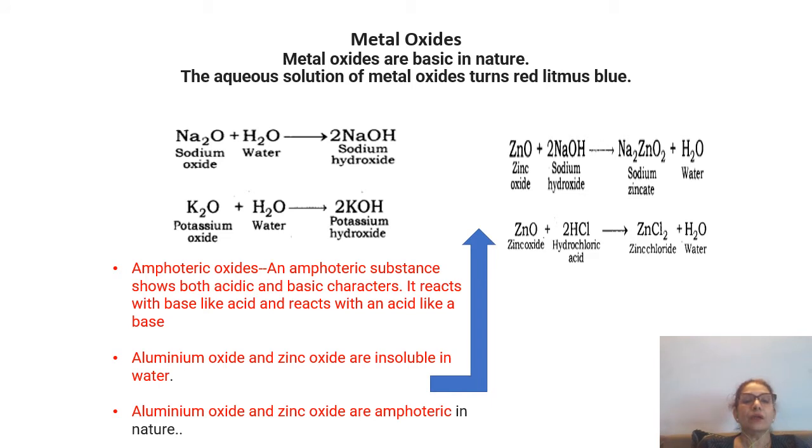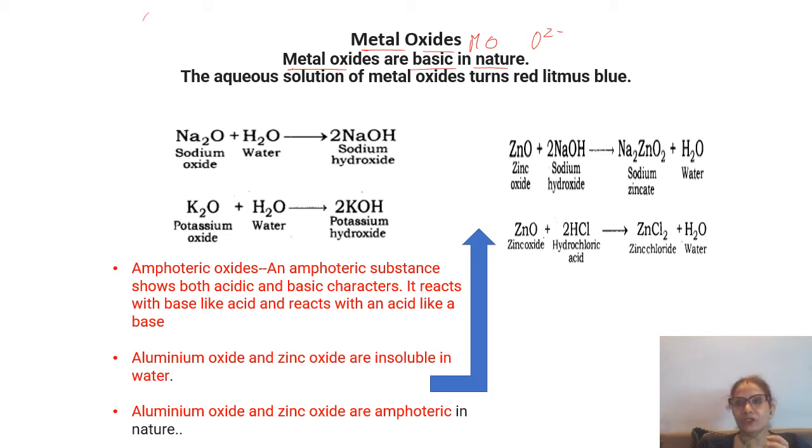Now we'll see the metal oxides. You know what metal oxides are, right? MO. Oxide is O2 minus, and with the metal, the corresponding valency will have to be applied. So metal oxides are basic in nature. What is basic in nature? That means they turn the red litmus to blue.